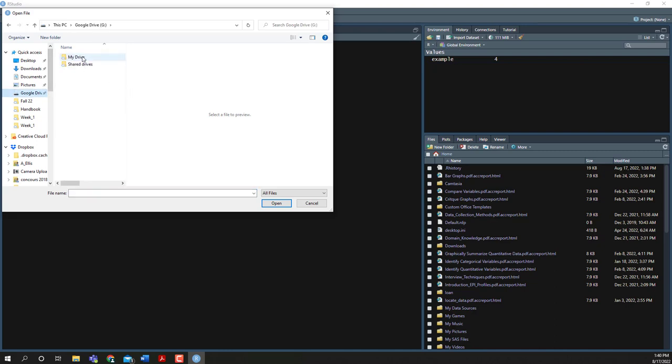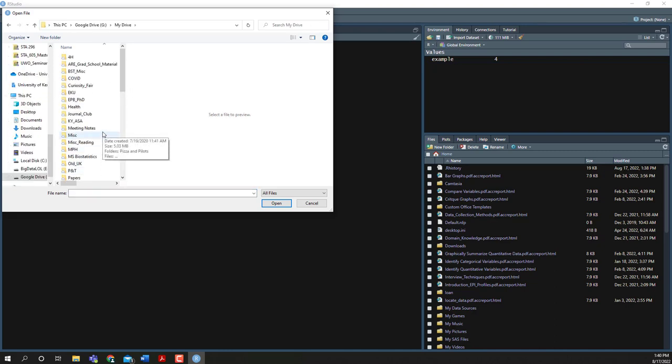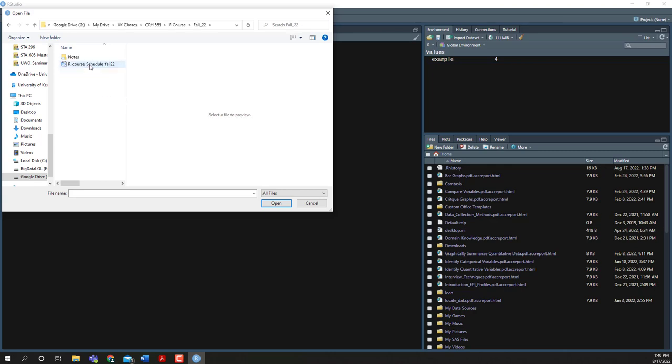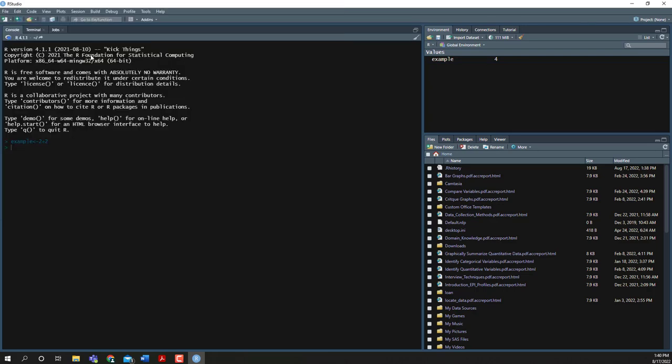So I'm going to navigate to the folder that I have for this class. All right, we're in the week 1 notes, and we're looking at the applied exercise 1 script.